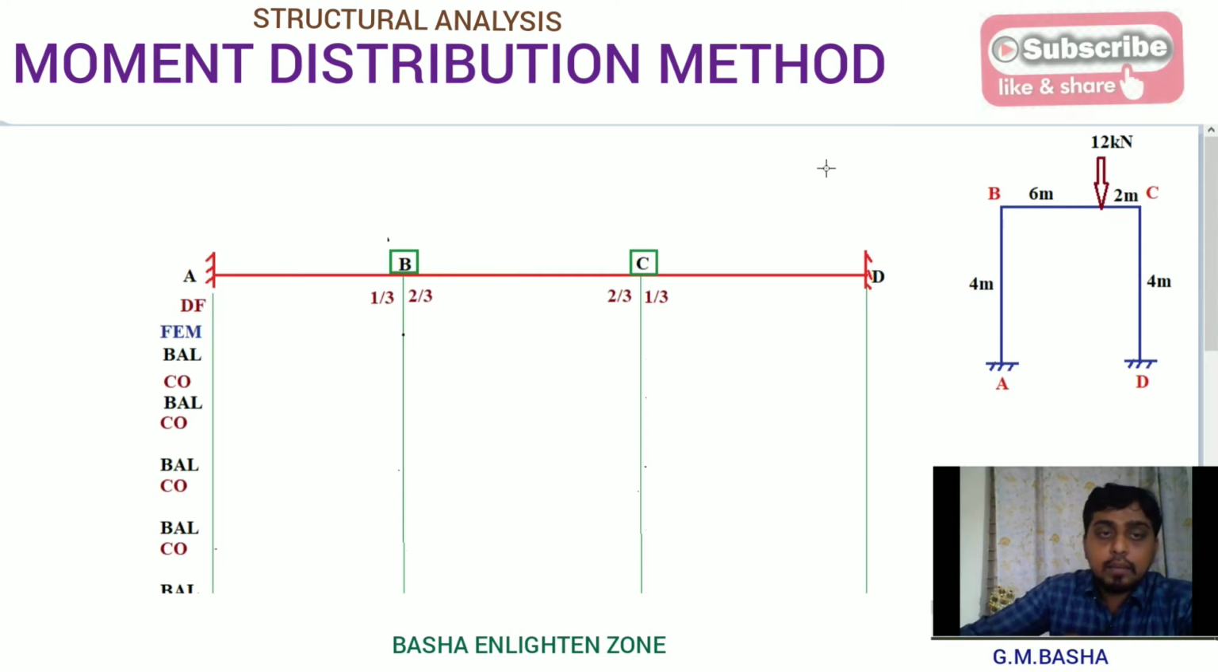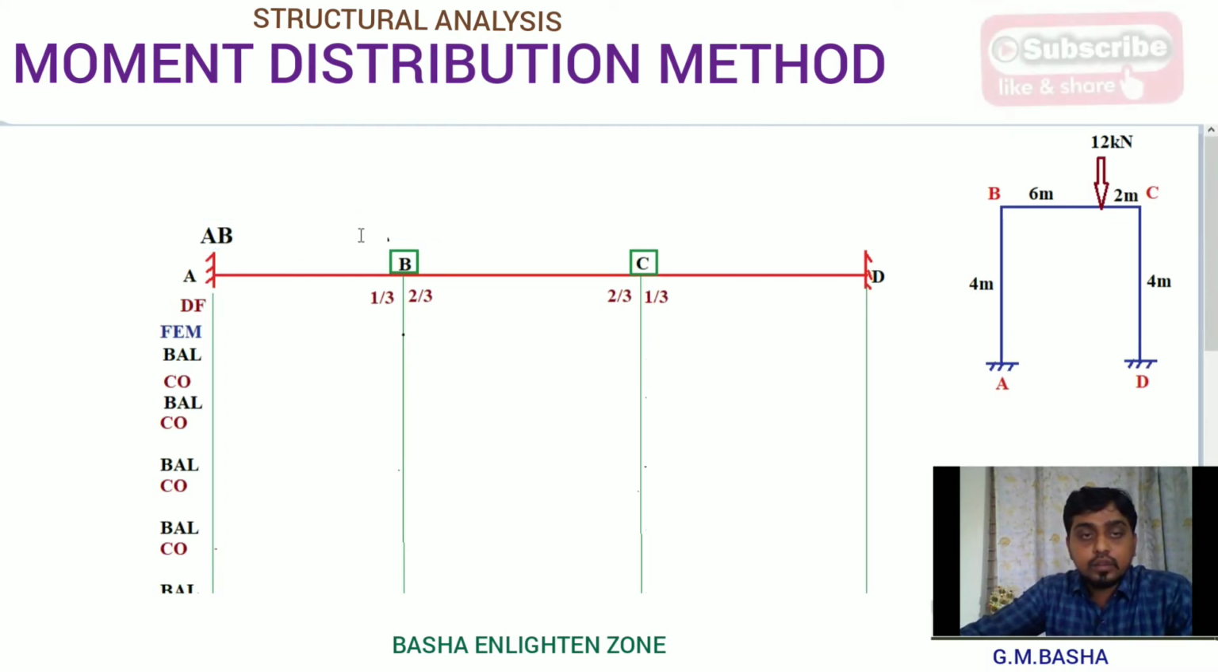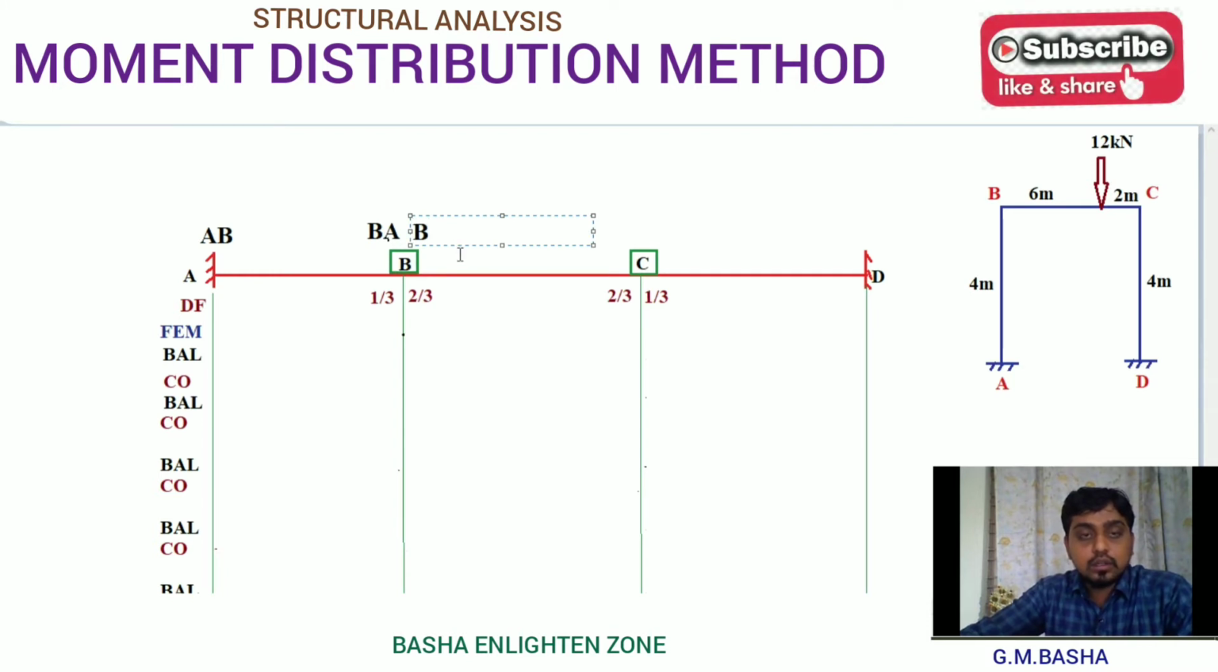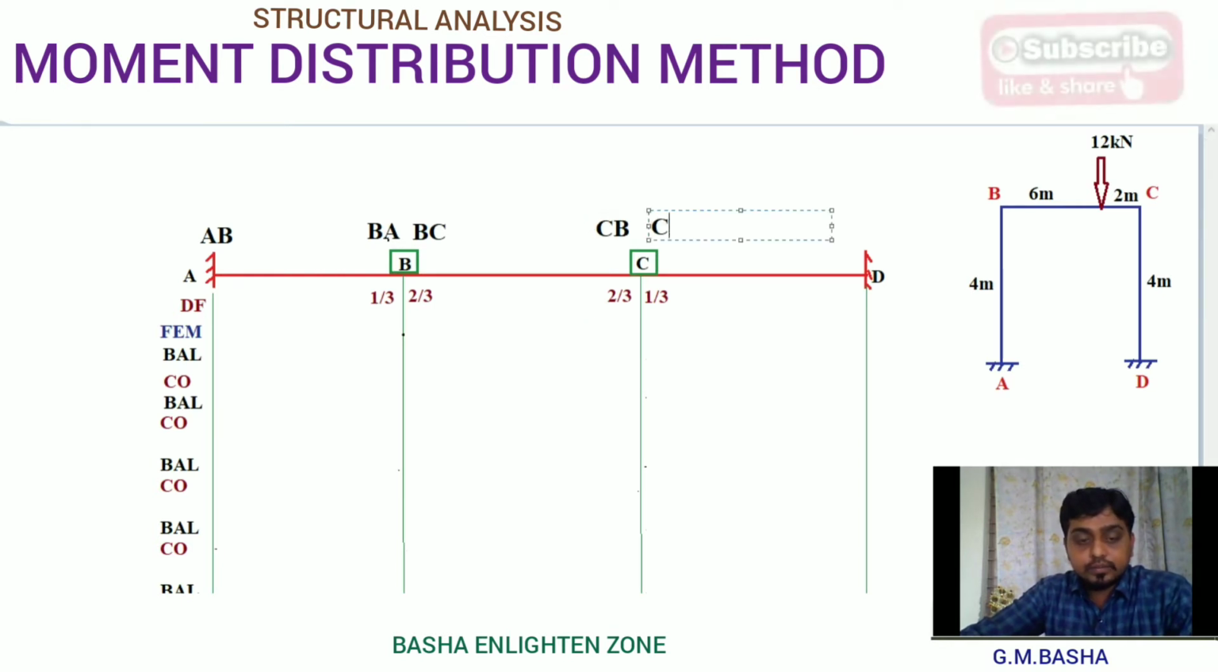Then here A, B, C, D. At A, for the AB span, here it will be AB. Similarly here it will be BA, here BC. Similarly here CB, here it will be CD, and here it will be DC.